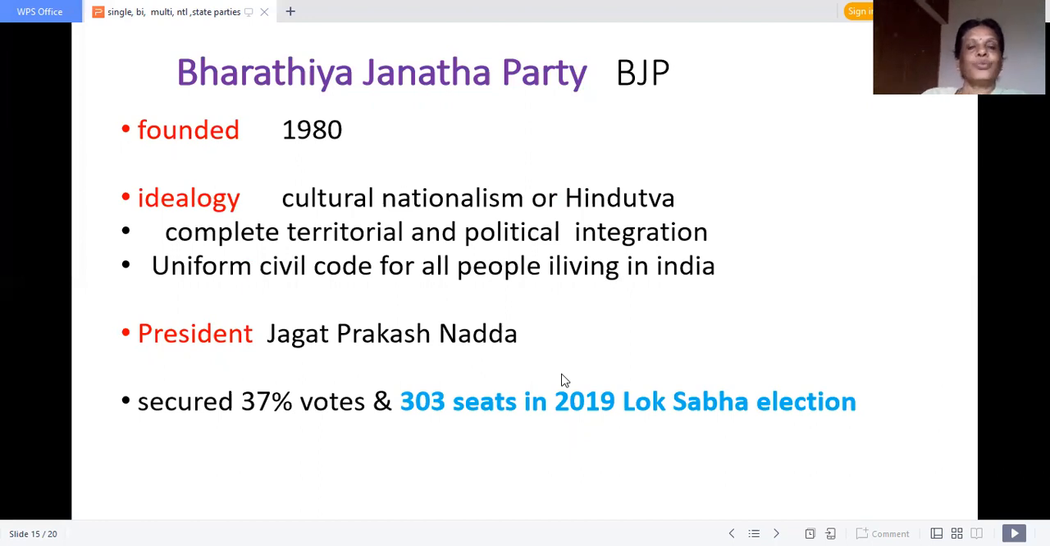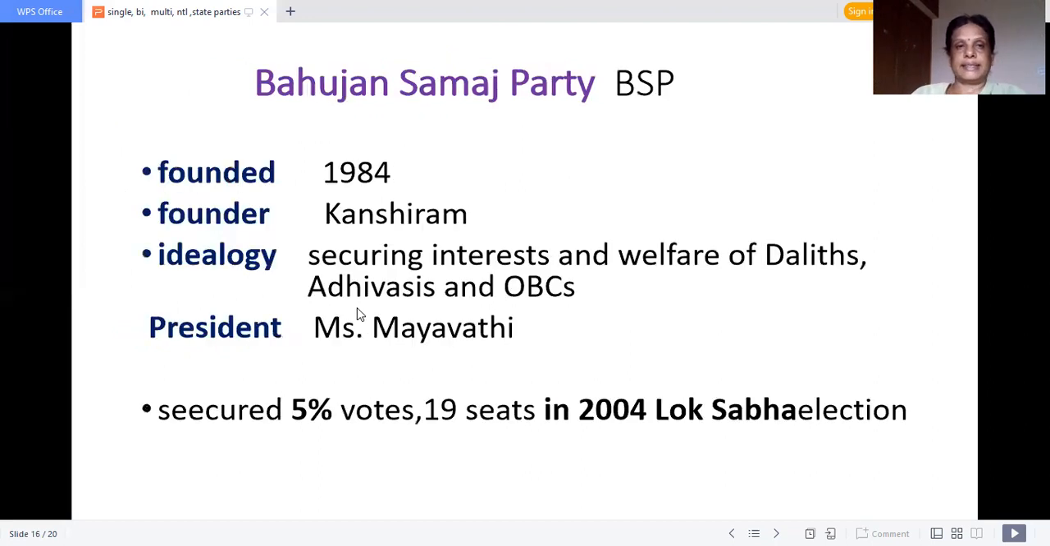Bharatiya Janata Party, founded in 1980, ideology, cultural nationalism or Hindutva, complete territorial and political integration, uniform civil code for all people living in India. President Jagat Prakash Nadda. It won 37% of votes in the Lok Sabha election.